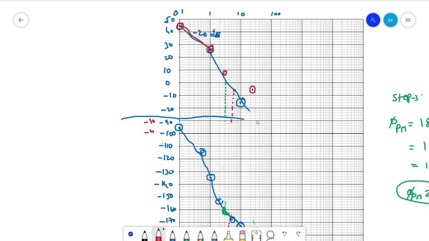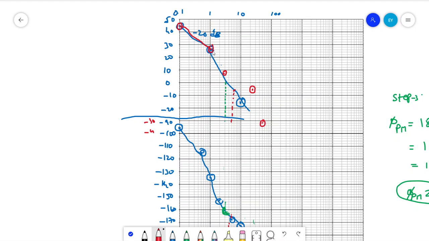At 50 radians per second, we are getting minus 32 dB. 50 is 10, 20, 30, 40, 50. Minus 32 will be here.